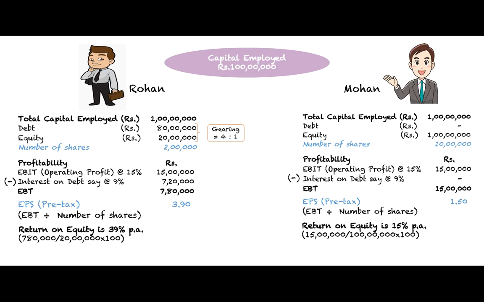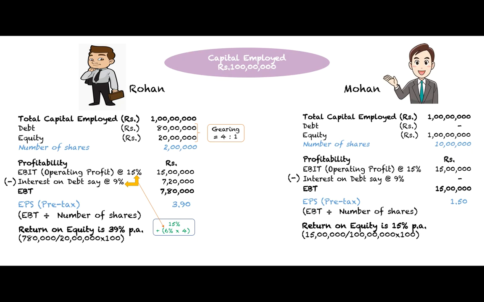So what is the magic in case of Rohan? It is what Rohan has done on his investment of 20 lakh. Of course, he's earned 15%. So on this 20 lakh, first he's secured his 15%. Plus on the remaining 80 lakh, though he has paid interest of 9%, his business has earned much more than 9%. That is operating profit of 15% on your investment. So 15 minus 9 is 6. 6% extra on that 80 lakh. Even after paying the bank interest, 6% remains.